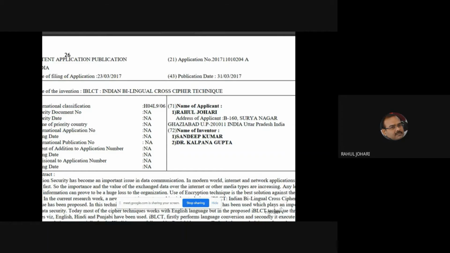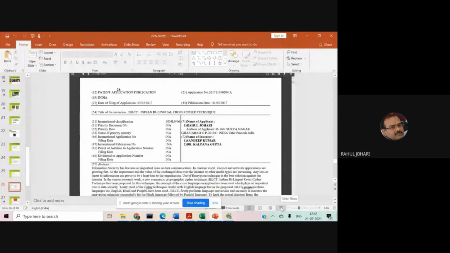First round of review, second round of review, FRR and SRR, almost every patent is subjected to these two things. And the patent technique is also available as a white paper on the web. It can be browsed and understood as such. So if there's any doubt, feel free to unmute yourself and ask. I'll be happy to answer the questions.